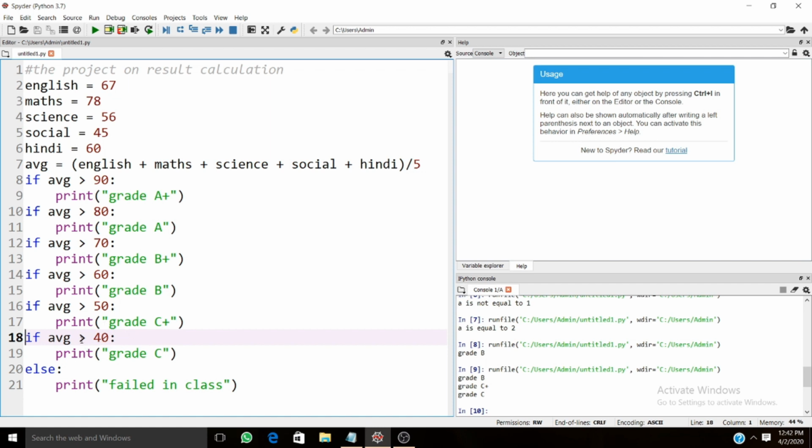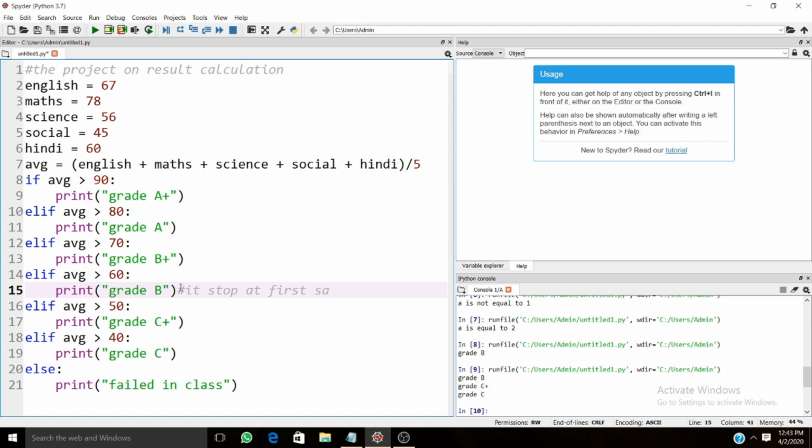But here in elif, if you try to go according to the conditions, it will stop at the first satisfied condition.